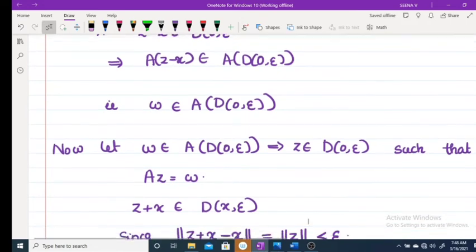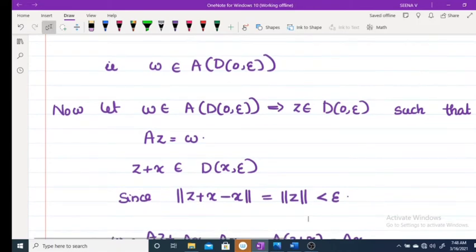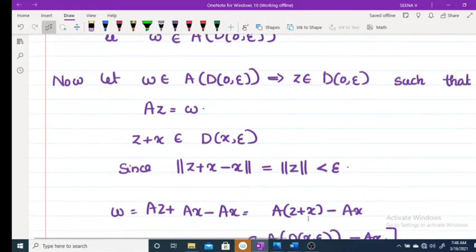Okay. Now Z plus X belongs to D(x, epsilon) because Z belongs to D(0, epsilon). Okay, because if we subtract x, the norm of Z plus x minus x is equal to the norm of Z.